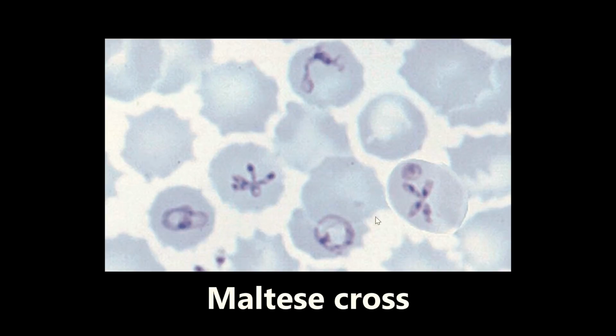So just to recap here, Maltese cross are tetrads of trophozoites seen in red blood cells. The condition they're associated with is babesiosis, which is transmitted by the Ixodes tick. Another condition transmitted by the Ixodes tick is Lyme disease. So there's a lot of microbiology there, but it's really important to know all of those little buzzwords because they'll probably give you one of those to help you come to the diagnosis.